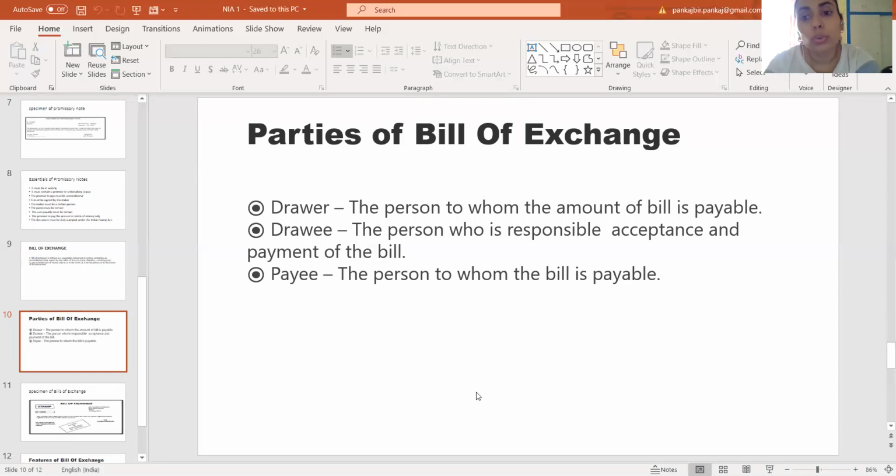That means the person who has to make the payment is known as the drawer. The second person is the drawee. That means he is the person who is responsible for accepting and making the payment of the bill. That means the drawer will direct a person to pay a certain amount of money, so the person to whom he is directing is known as the drawee. And the third party is the payee, the person to whom the bill is payable.